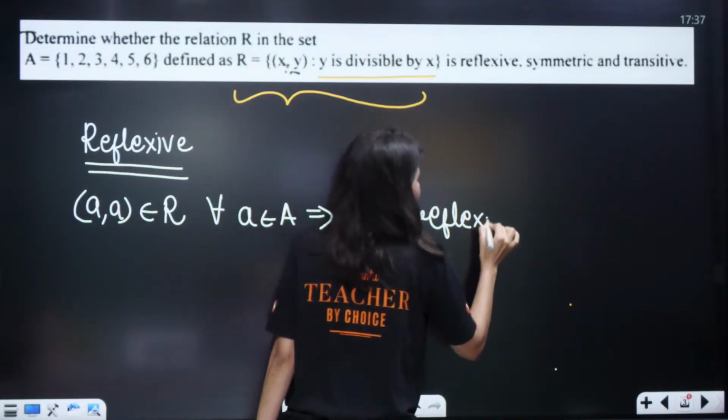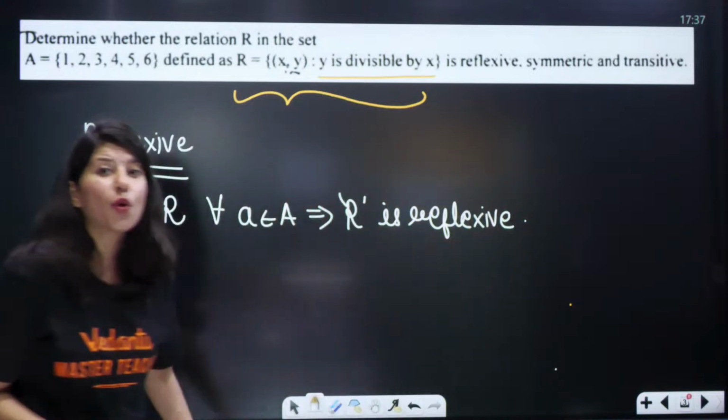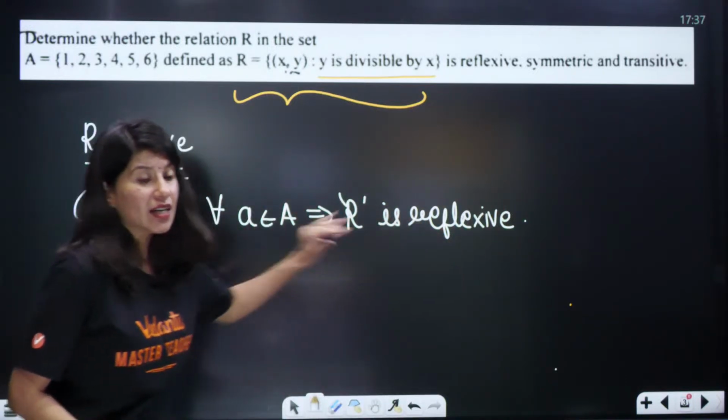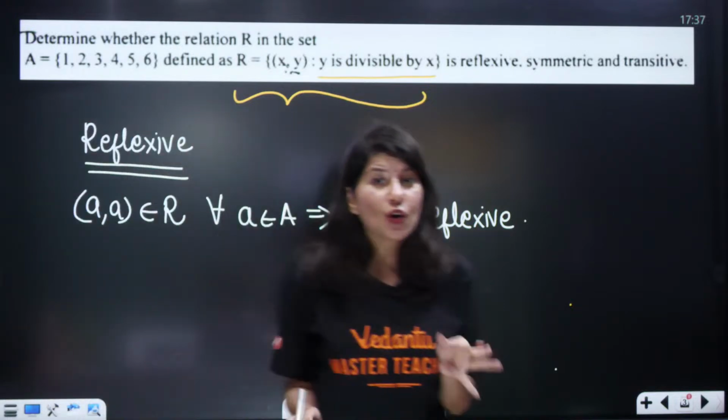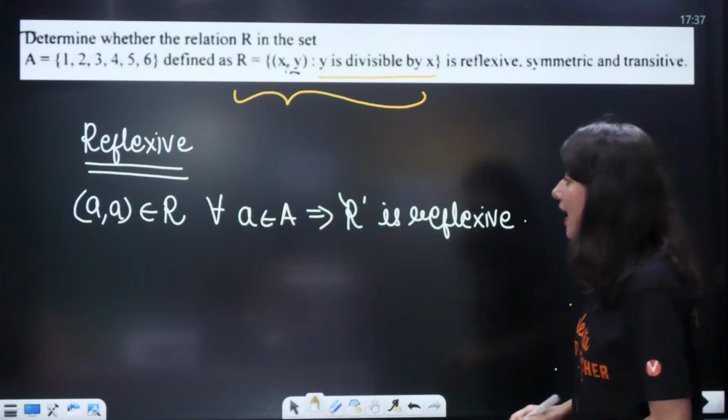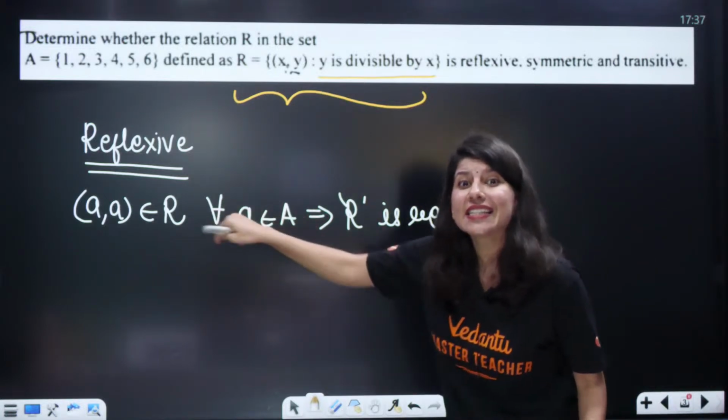Okay, so I have just written the definition of reflexive. Are you getting my point? What is a reflexive relation? A reflexive relation says that (a, a) should sit inside your relation.